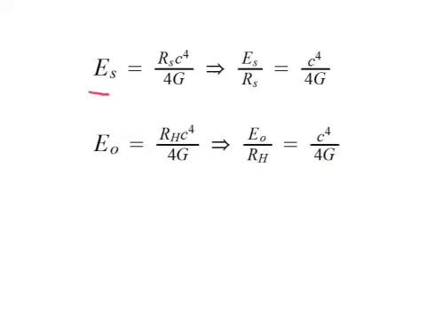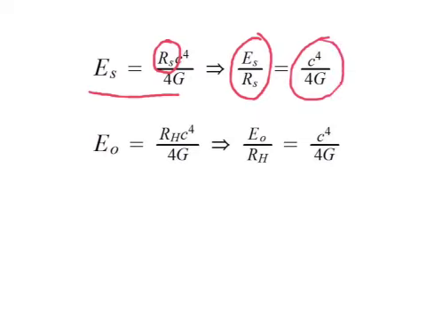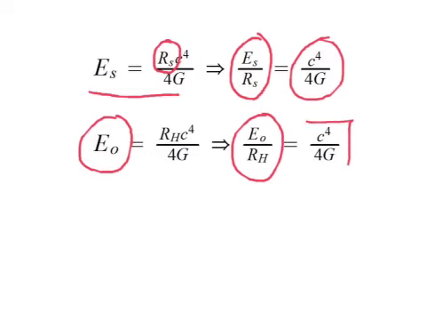If we take our equation for small energy and divide each side by r sub s, the small radius, we find that the small energy divided by the small radius is equal to c to the 4th divided by 4G. Similarly, with the energy of the observable universe, we take the ratio of the energy of the observable universe divided by the hyperverse radius, and we get the same value, c to the 4th divided by 4G. This particular relationship will become very important later in the series.